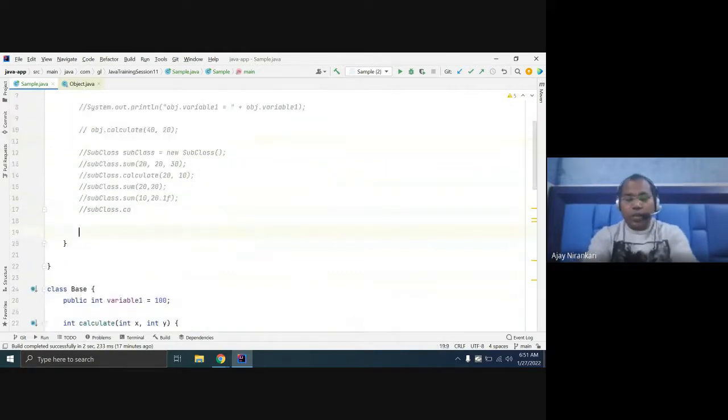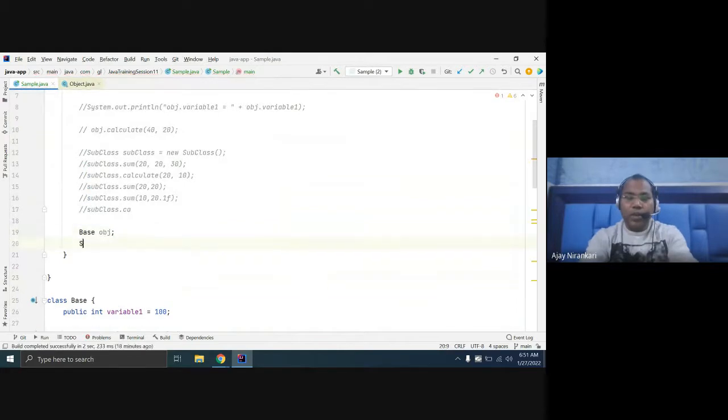Here you have two options. You have a base class object and you have a subclass object.